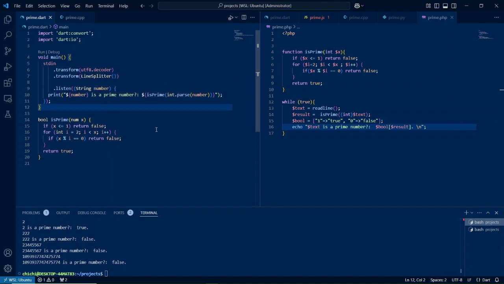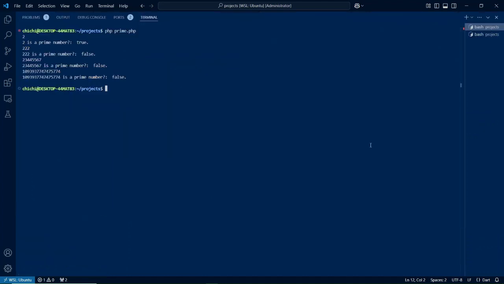So let's run that Dart program, shall we? In order to run a Dart program, we simply use dart run, which will compile the Dart script and then automatically run it for you. It will compile and then run the executable. So dart run prime.dart.